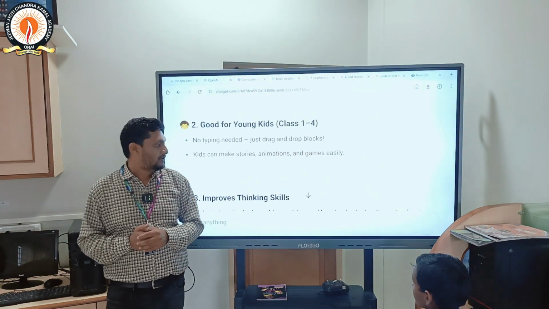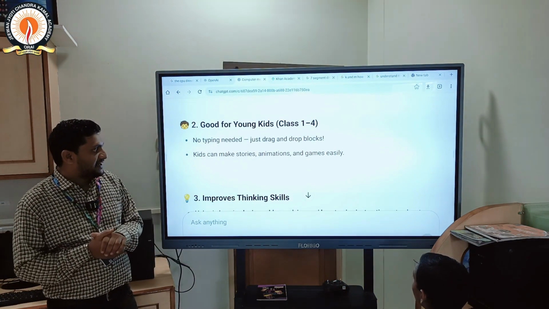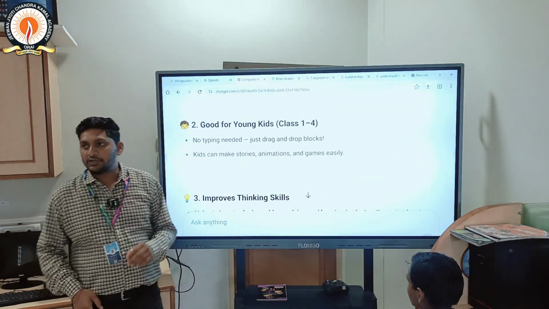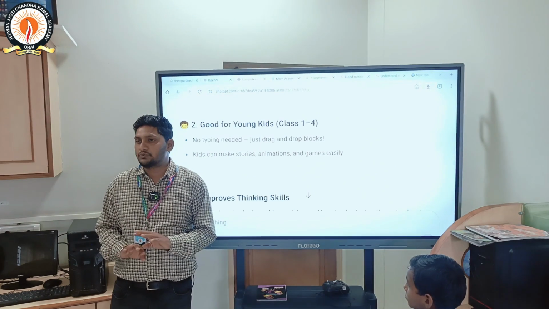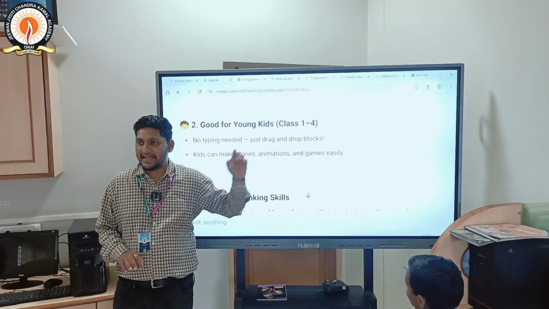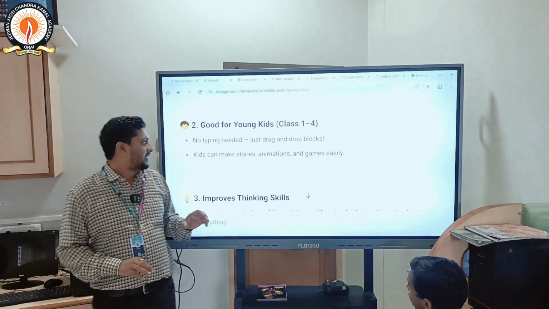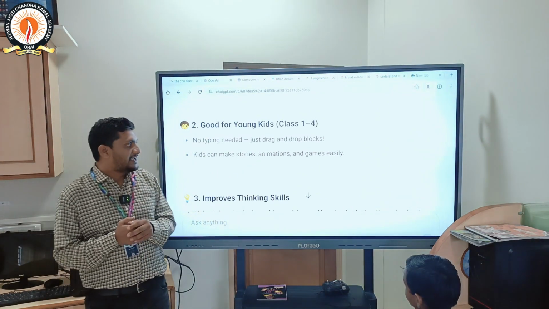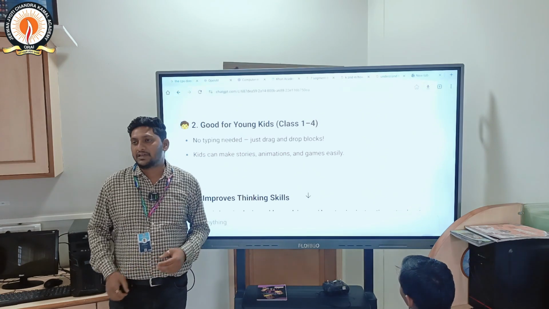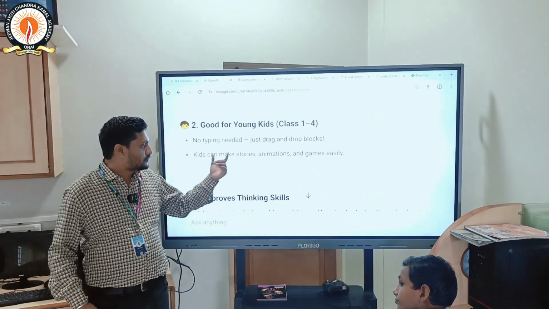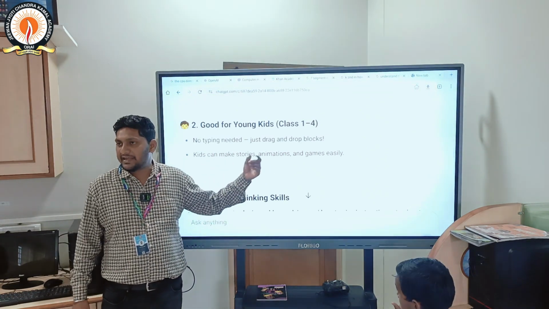Okay, next step, good for young kids, class 1st to 4th. It is good because no typing needed, just drag and drop blocks. You don't have to know typing, no keyword you have to type, just drag and drop the blocks. Okay, and kids can make a story, animation and game easily. So anyone can make a story, animation and game.